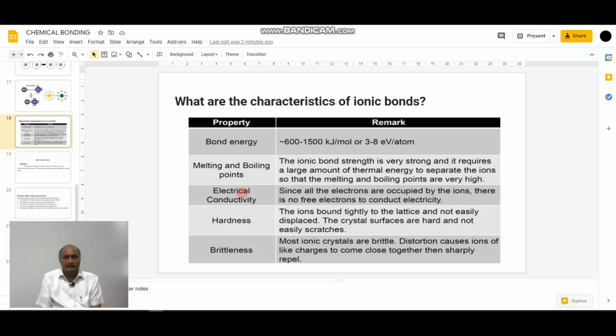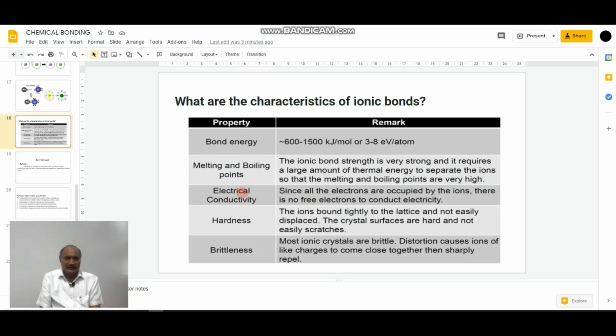Then coming to the melting and boiling points of ionic compounds. The ionic bond strength is very strong and it requires a large amount of thermal energy to separate the ions, so the melting and boiling points of ionic compounds are usually high.